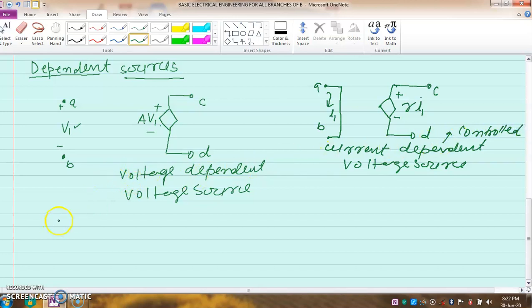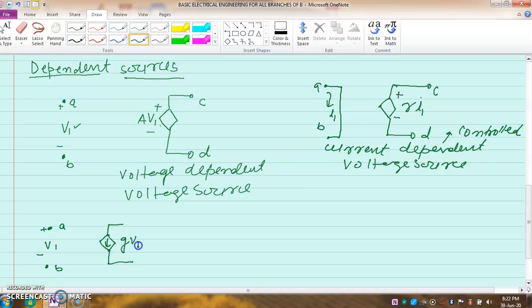In the same way, we can also draw one more circuit: A, B, again a voltage source V1, and drawing another here like this. What source is this? If I put an arrow here, definitely it is a current source.